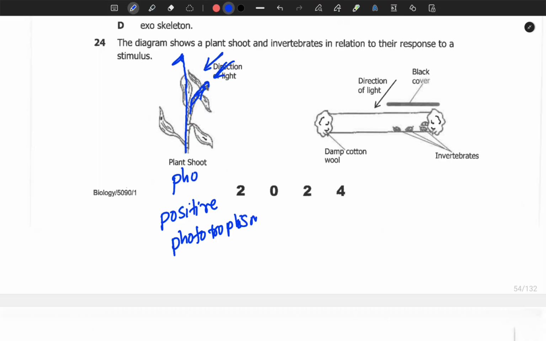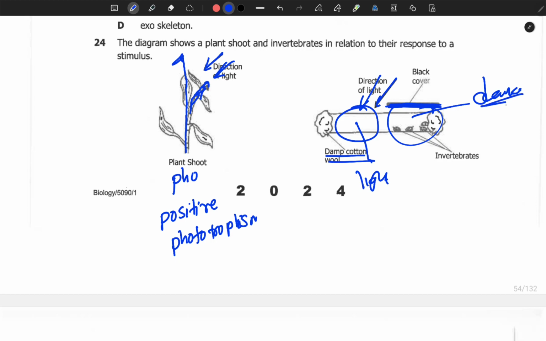We move on to this one. So we have damp cotton wool. Then here we have the rays of light. So on this region, we can say there is light. Now, since there is a black cover, this black cover is preventing light from passing through. Therefore, it is opaque. So since there is no light here, it means this area is dark.